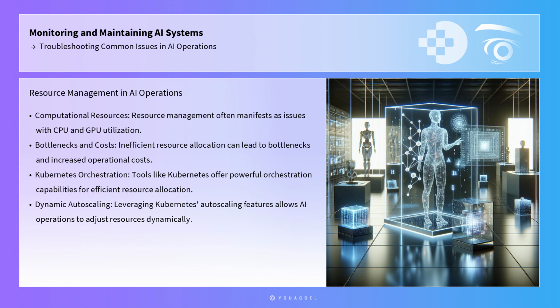Resource management is another critical area in AI operations, often manifesting as issues with computational resources, such as CPU and GPU utilization. Inefficient resource allocation can lead to bottlenecks and increased operational costs. Tools like Kubernetes offer powerful orchestration capabilities, allowing for the efficient allocation and scaling of resources based on workload demands. By leveraging Kubernetes auto-scaling features, AI operations can dynamically adjust resources to meet real-time processing needs, optimizing performance and cost efficiency.